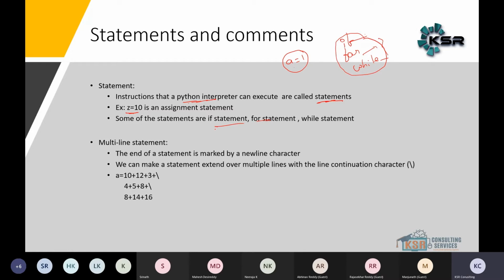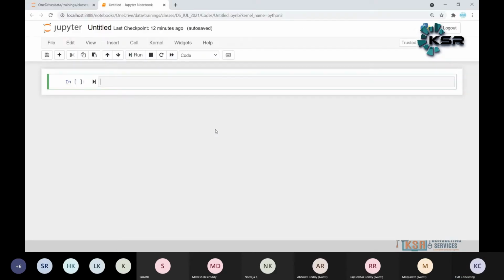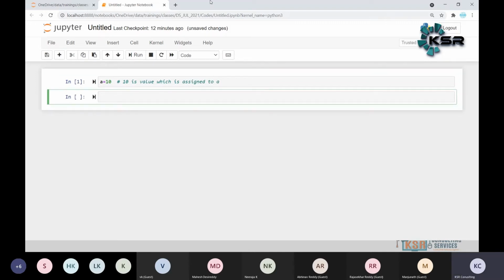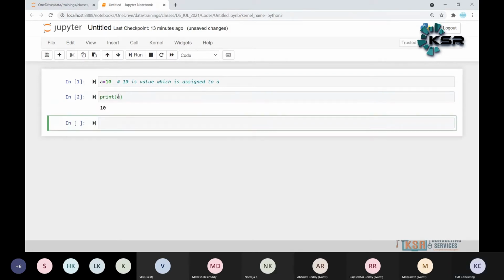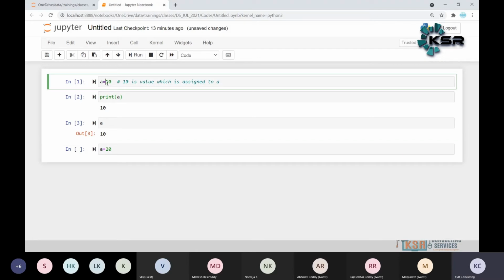Now multi-line statements. First, one example, let me write down the Python code. a is equal to 10. What does it mean? 10 is a value which is assigned to a. So print of a gives 10. Now if I write a is equal to 20, what will happen? Earlier I wrote a is equal to 10, which means 10 is a value assigned to an object a, and print of a is 10.